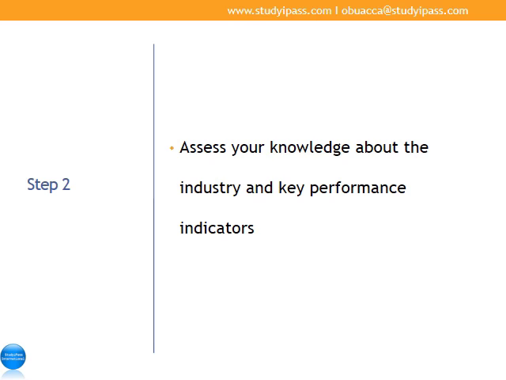Step 2, before you select an organization, review all the industries and assess your level of knowledge about each industry, the performance indicators that are used to assess each industry, and evaluate the number of reportage made on the industries, each industry and the organizations in each industry. By doing this, you'll be able to select an industry that you know very well, select an organization that you can assess its performance easily because of your knowledge about the key performance indicators, and lastly, you easily gain information about both the organization and the industry that you have chosen.